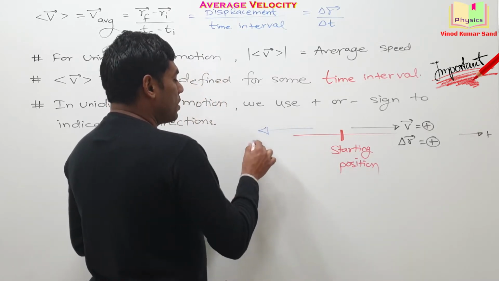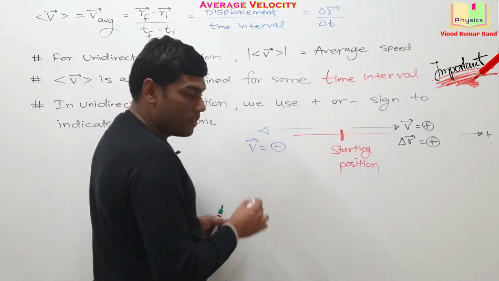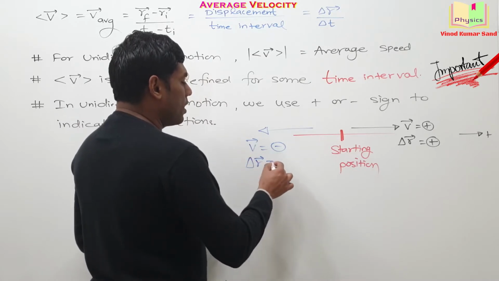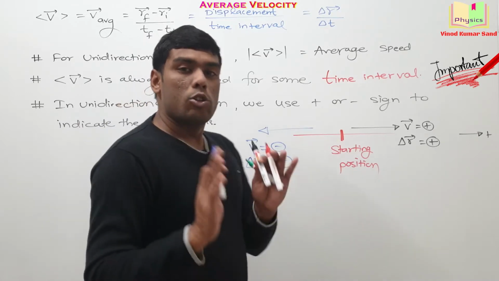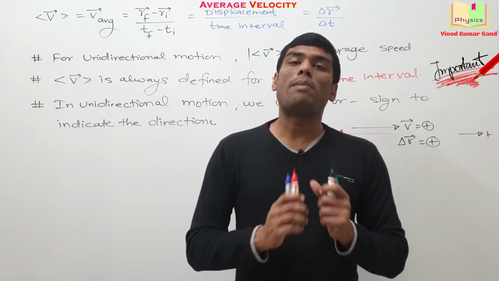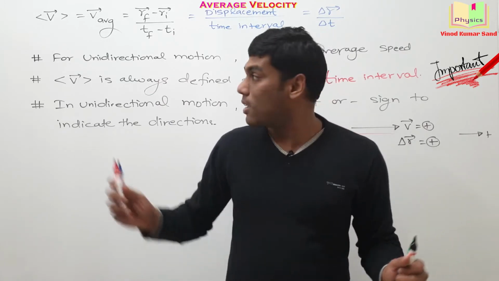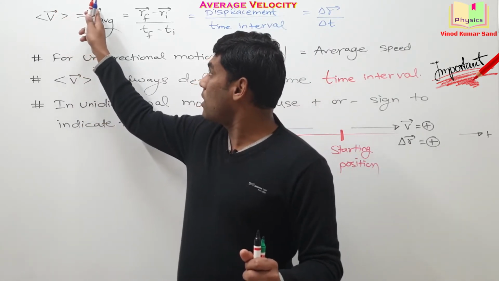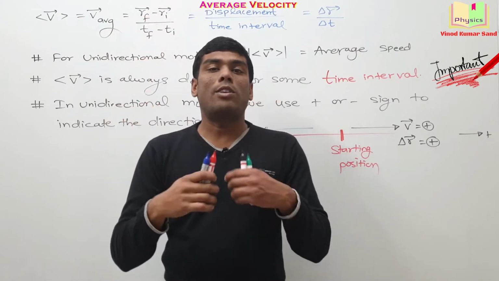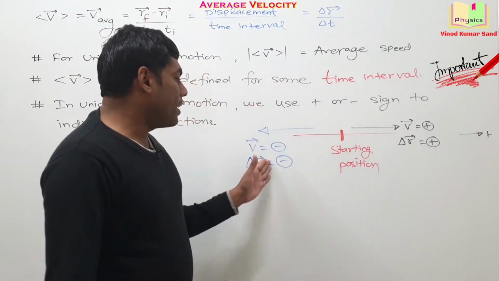Then your velocity is taken as negative. The displacement is also taken as negative. So in unidirectional motion, we might drop the vectors. We might drop these vector signs, and we might use only the plus and minus.